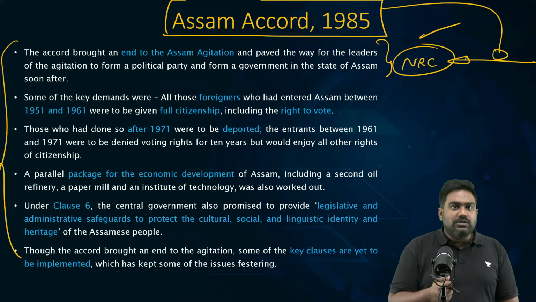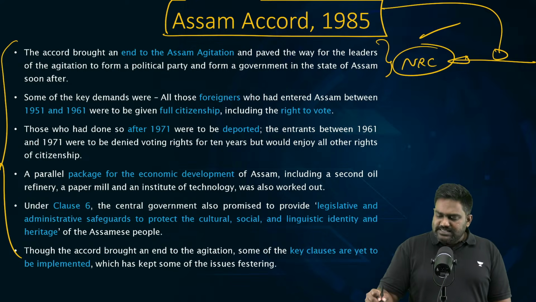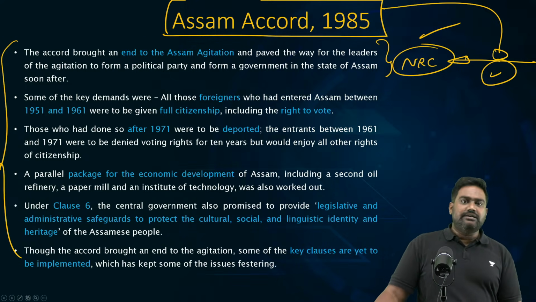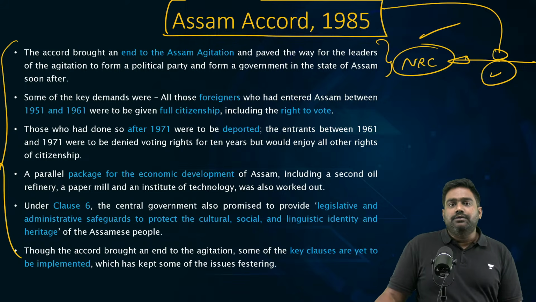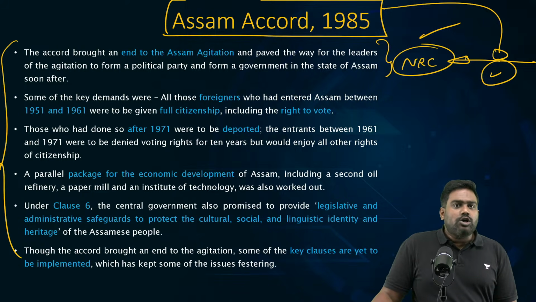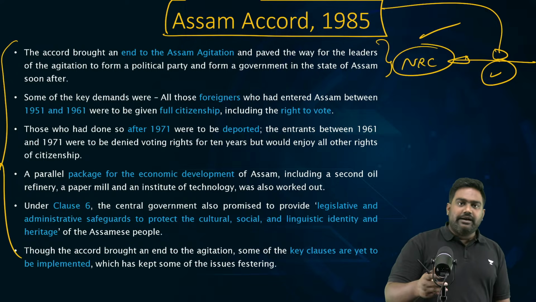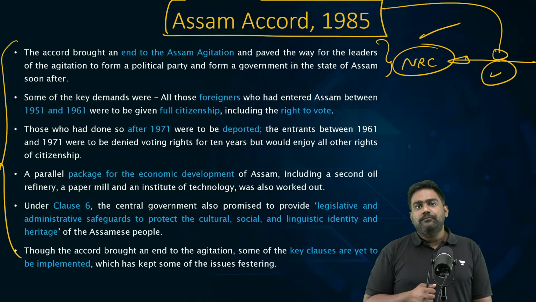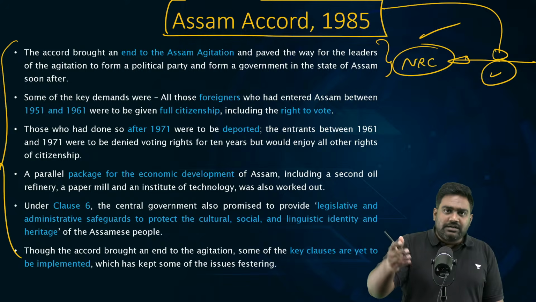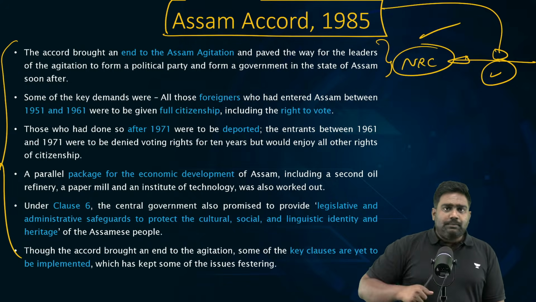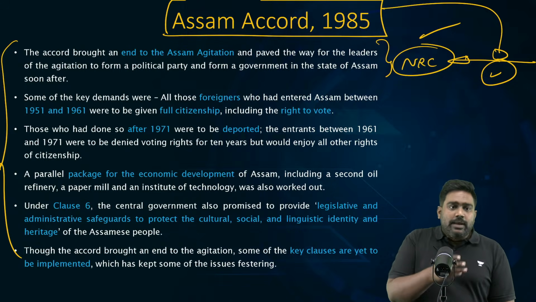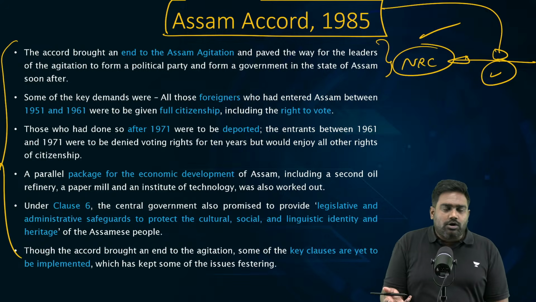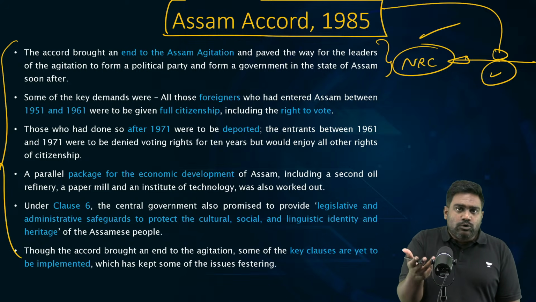It could add more fuel to the fire because how exactly will you establish someone's identity and citizenship in such a complex region, right? People may not have the right documents to prove that they are Indian citizens. Genuine Indian citizens might get excluded. And we have seen instances where illegal migrants had got not just fake documents, they had got original documents as well. From voter ID cards to ration cards to land documents to even passports. So when illegal migrants are also having original documents or even fake documents, they might get included in the list.